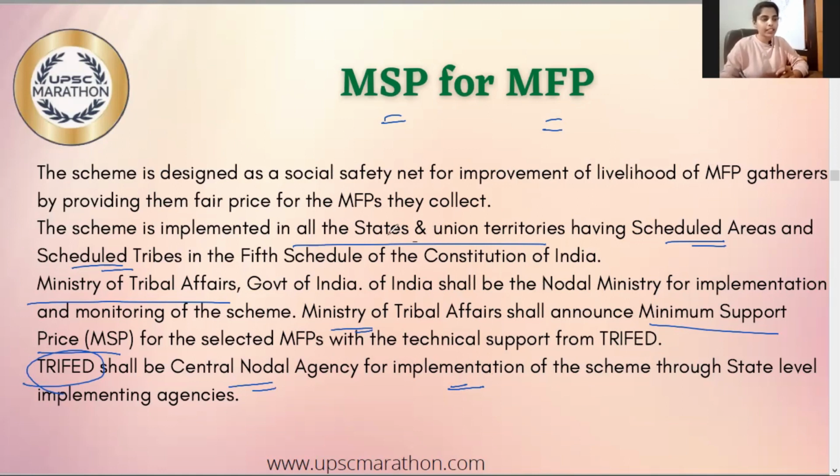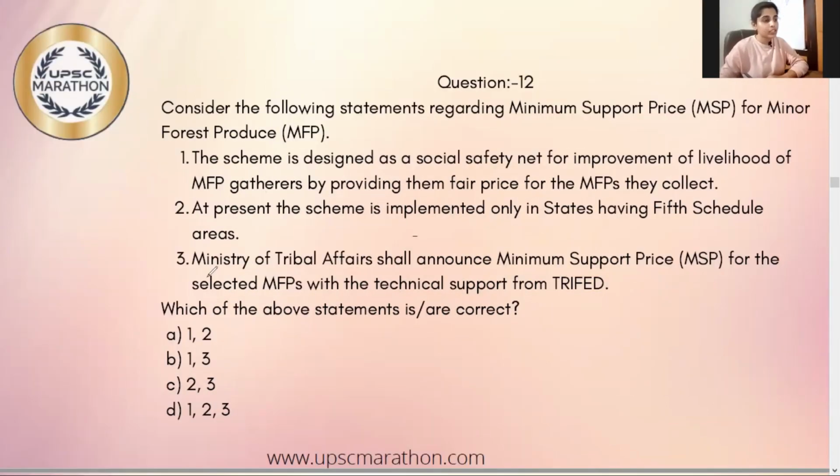The motto is to increase the income of the tribals. It is being implemented in all the states and union territories having scheduled areas and scheduled tribes, and it is being implemented by the Ministry of Tribal Affairs. Implementation agency is TRIFED. Fine. Now let's solve your question based on this concept. So let's start with statement 3. Ministry of Tribal Affairs announces minimum support price. True. So from this we can eliminate option A. So statement 2: at present, the scheme is implemented only in the states having 5th schedule areas.